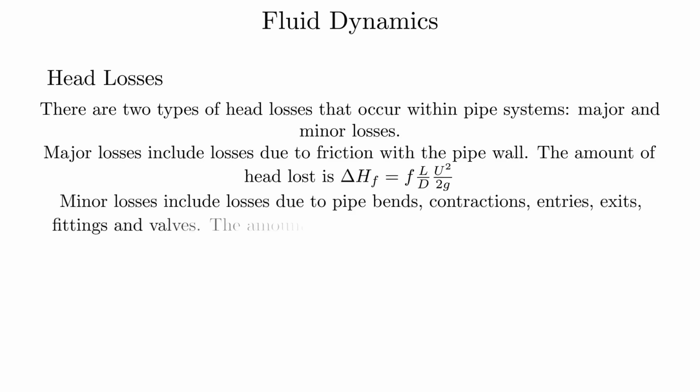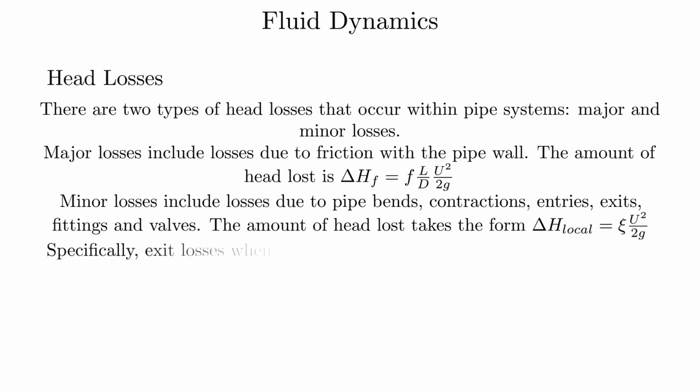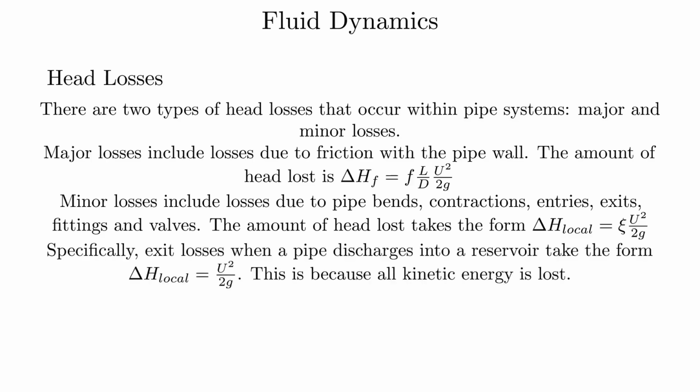Minor losses include losses due to pipe bends, contractions, entries, exits, fittings, and valves. The amount of head lost takes the form xi U squared over 2g, where xi is the loss coefficient. Specifically, exit losses when a pipe discharges into a reservoir take the form U squared over 2g. This is because all kinetic energy is lost.